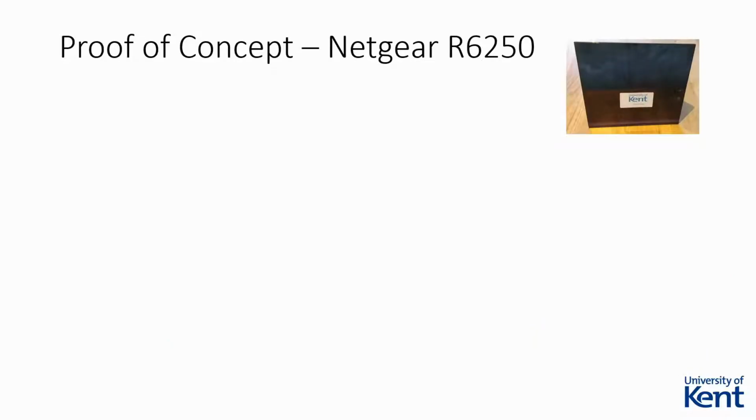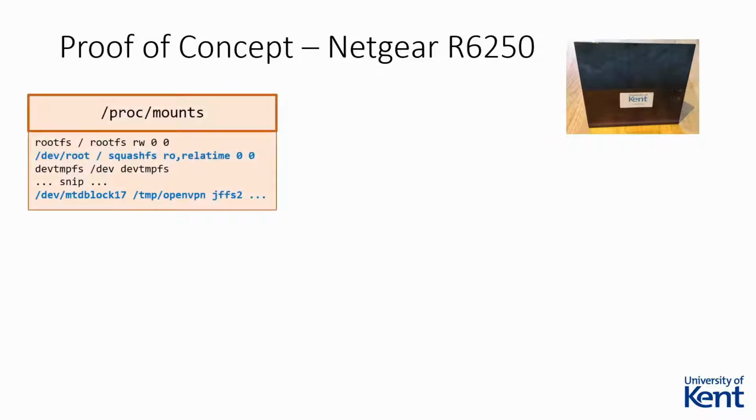In order to gain remote shell access and begin reconnaissance, we used a command injection vulnerability present in the router's web server. First, we read the /proc/mounts file and found that the router used both a JFFS2 and squashfs file system. Initially, we targeted the JFFS2 file system, as it is writable by default. However, it only contained configuration files, so while we were able to make persistent changes and save them out to the device, we would have no way of setting it to run the next time the device booted.